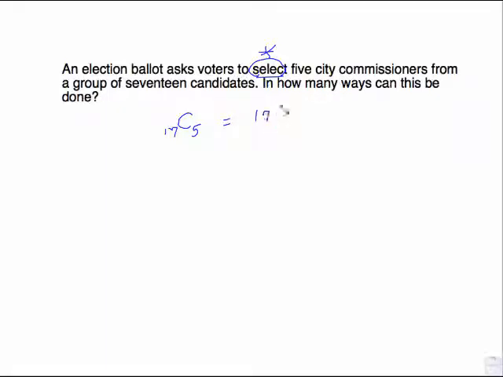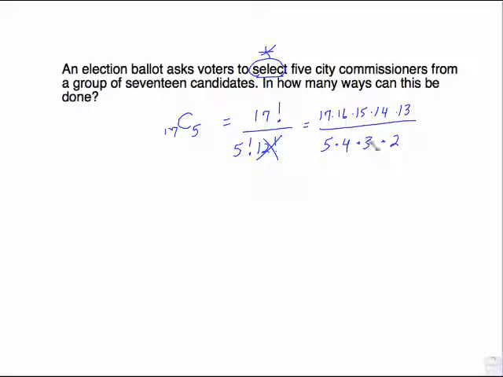So my formula tells me 17 factorial over 5 factorial, 12 factorial. So to start writing this out, this is 17 times 16 times 15 times 14 times 13. Pick up with the 12 and cross out. And then 5 times 4 times 3 times 2.